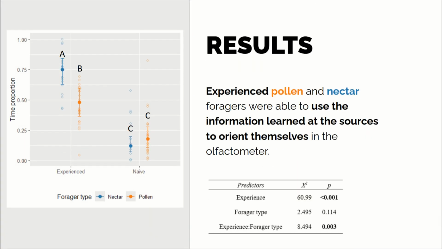As we expected, experienced pollen and nectar foragers were able to use information learned at the sources to orient themselves in the olfactometer. The analysis of the proportion of time the bees spend in the quadrant with the experienced scent showed that the type of foragers interacts with experience. Experienced foragers, both pollen and nectar, spend a significantly greater time proportion in the arm with the experienced scent. We also observed that among the experienced foragers, nectar foragers spend an even higher proportion of time than pollen foragers.